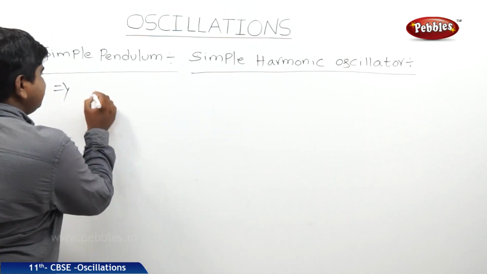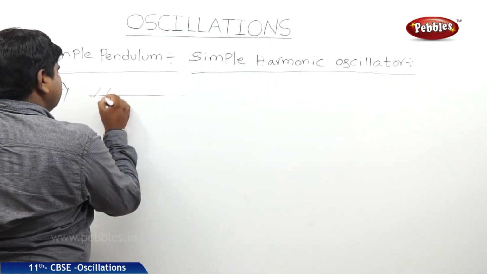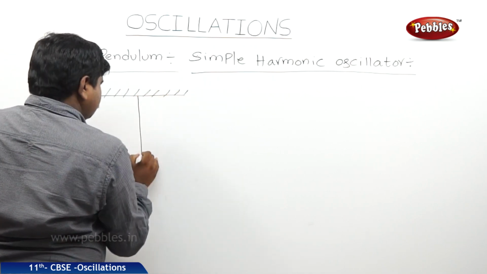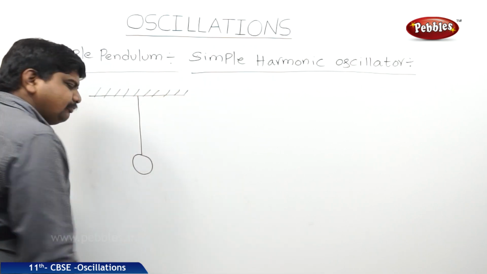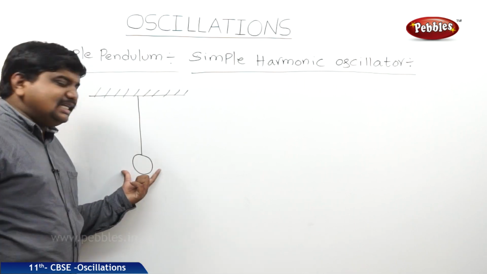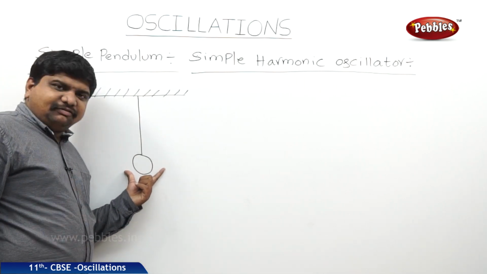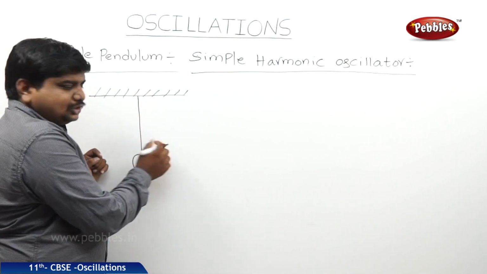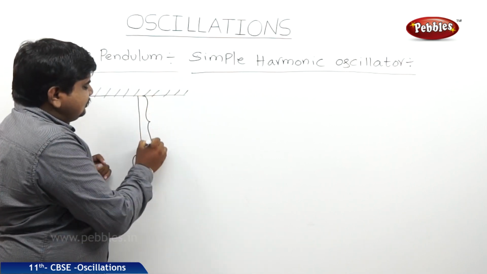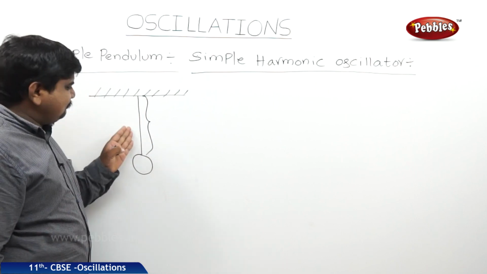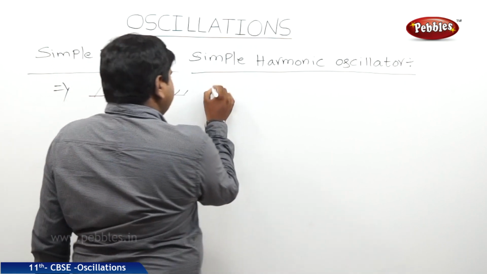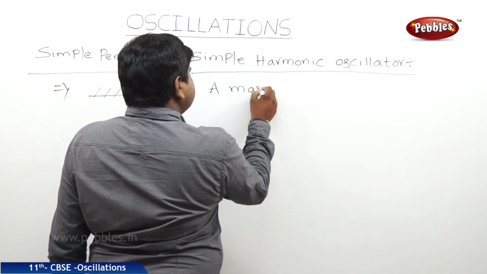The structure of the simple pendulum is like this. A massless bob which is in a finite shape and uniform shape, fixed to an inextensible torsionless string, is called simple pendulum.